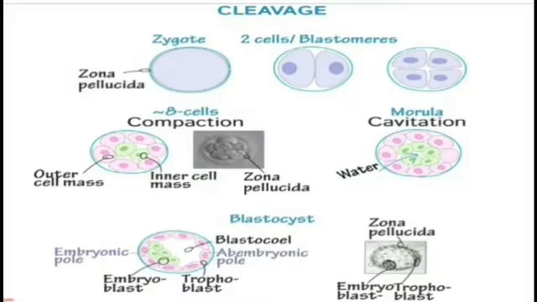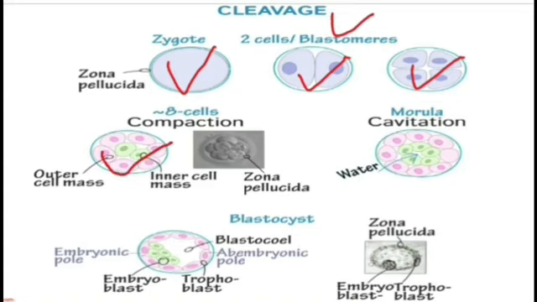Okay. So now we will see the whole process, the overview of cleavage, in this slide. As we all know, when sperm fertilizes the egg, it forms a zygote. After formation of the zygote, cleavage occurs. The zygote divides and forms the two cell stage, called the blastomere stage. Then the blastomere divides to form the 4 cell stage, and then the 8 cell stage.